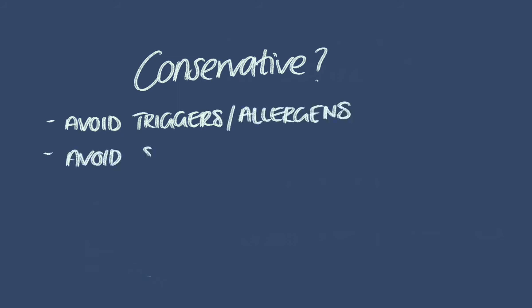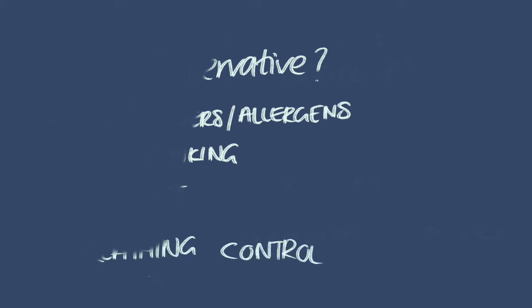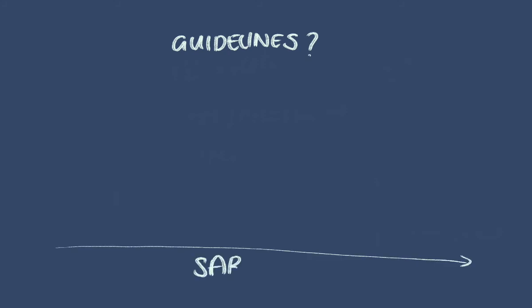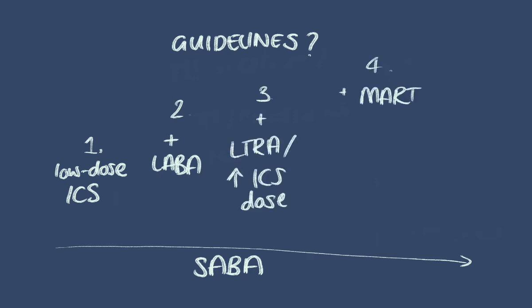What about treatment? Well, conservative treatment involves the avoidance of triggers and allergens, avoiding smoking, weight reduction, as well as breathing control exercises. Guidelines suggest that the baseline treatment is short-acting beta agonists. Then we escalate to low-dose inhaled corticosteroids. Then we add a LABA. Then we add an LTRA, such as montelukast, or we increase the inhaled corticosteroid dose, or we add an MART, a LAMA, or theophylline. How do they work?